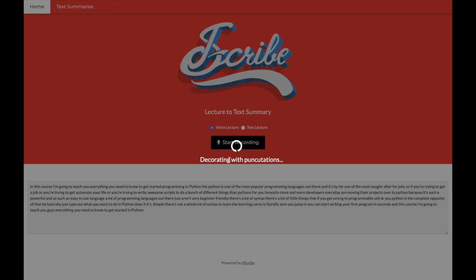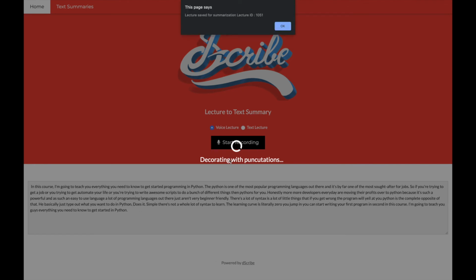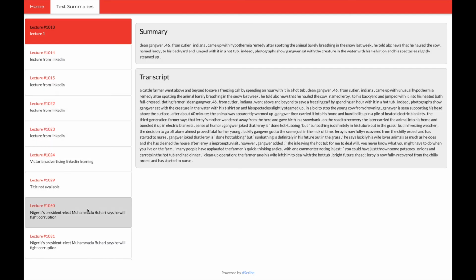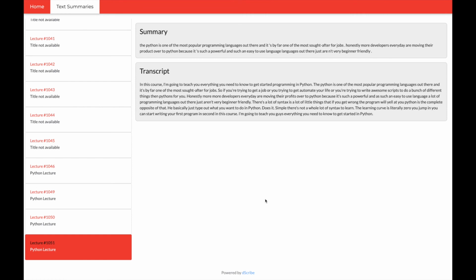On clicking the stop recording button, the application will start decorating the transcript with punctuation. This is a critical step for the summarization to work. Now the lecture transcript is queued for the summarization engine to work upon and create summaries. We can click on the Text Summaries button on the navbar to view the summaries of the current as well as previous lectures.